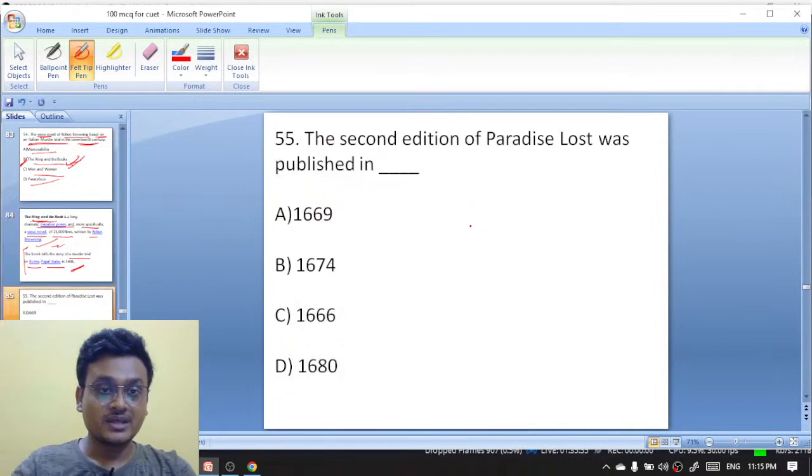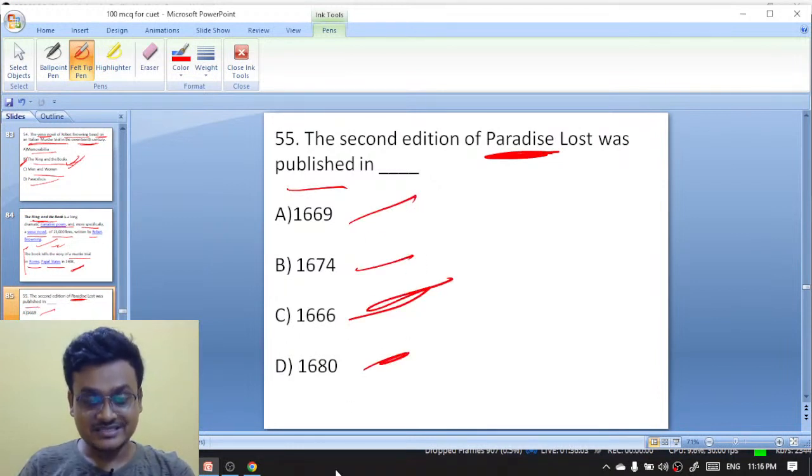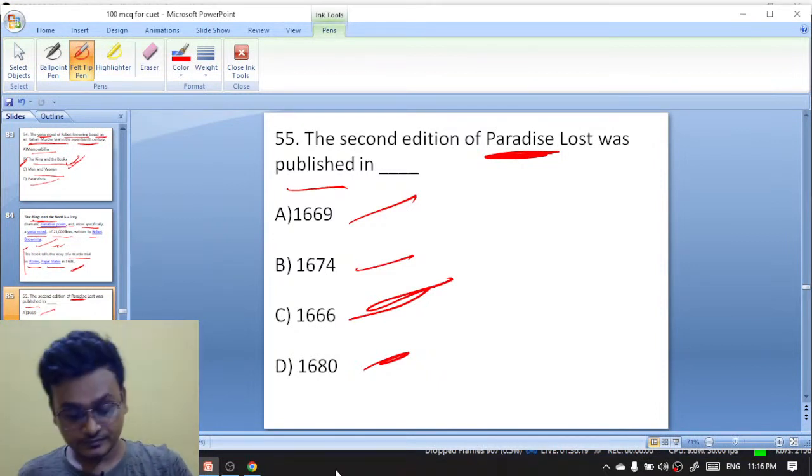Next question is here. The second edition of Paradise Lost was published in 1669, 1674, 1666, 1680. Second edition कब आया था? The second edition of Paradise Lost was published in 1669, 1674, 1666, 1680.